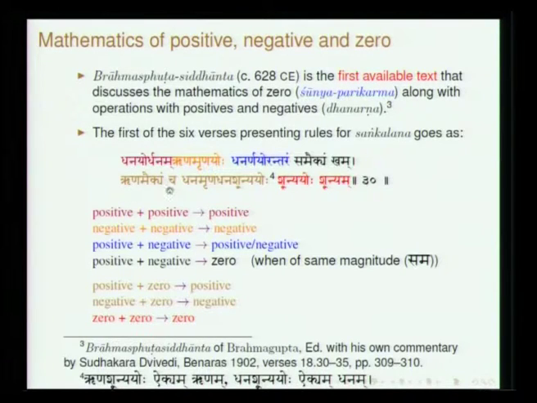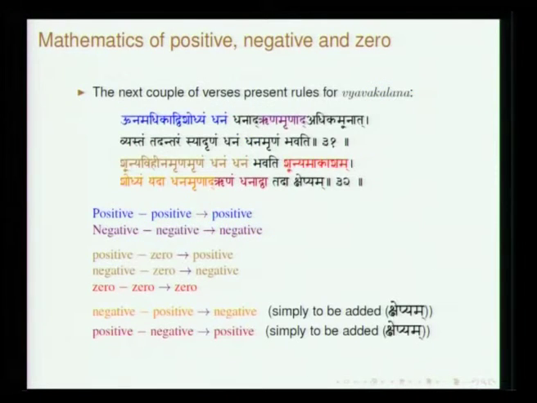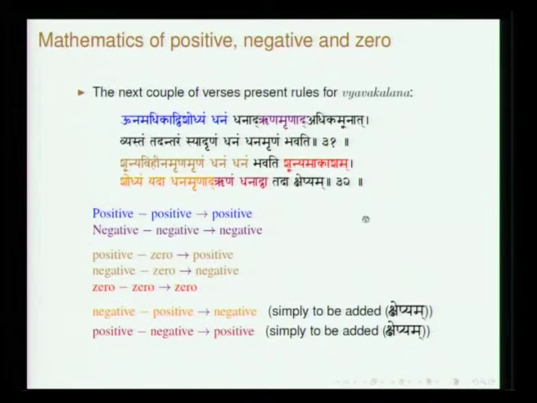Rinam aikyancha dhanam rinam dhana shunyayoho, shunya is 0. When you deal with 0, positive plus 0 will be positive, negative plus 0 will be negative, and finally he says shunyayoho shunyam. This will look so trivial to us, but laying it down, when things were not formulated well, is something which is very interesting. Then Vyavakalana, he devotes two verses.